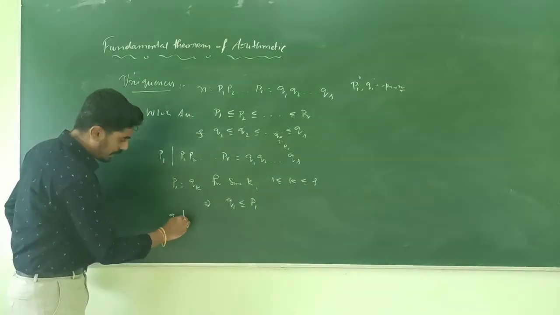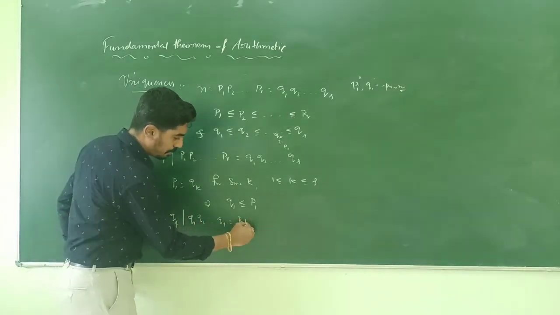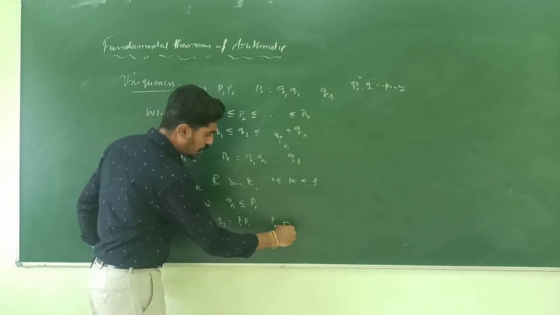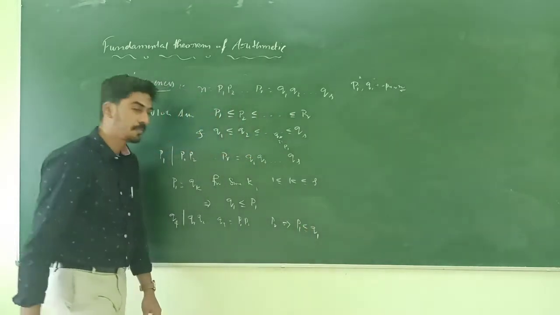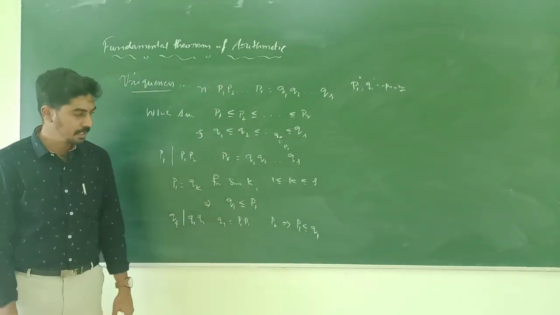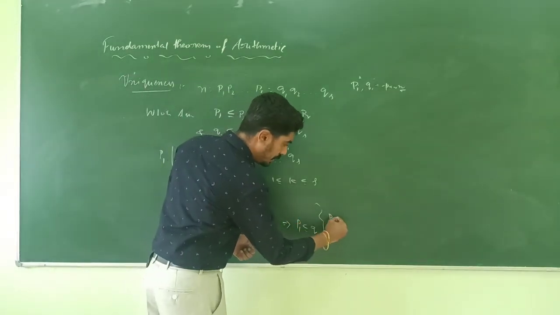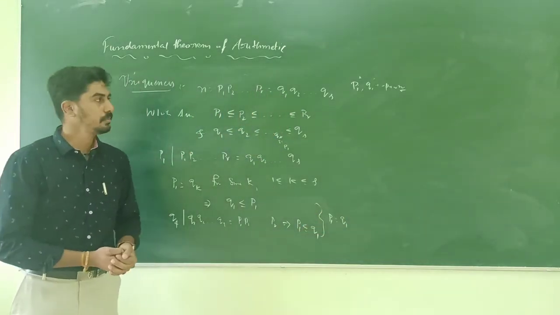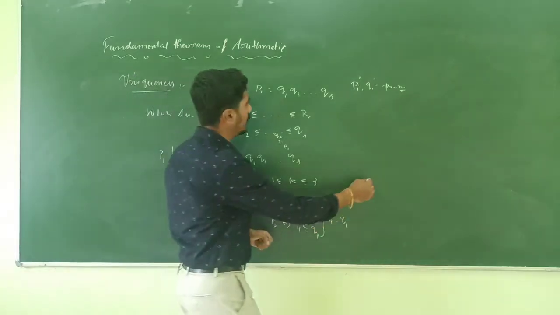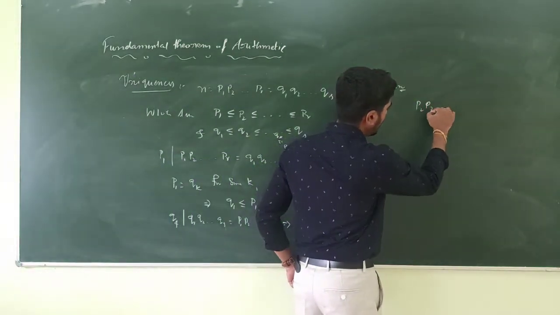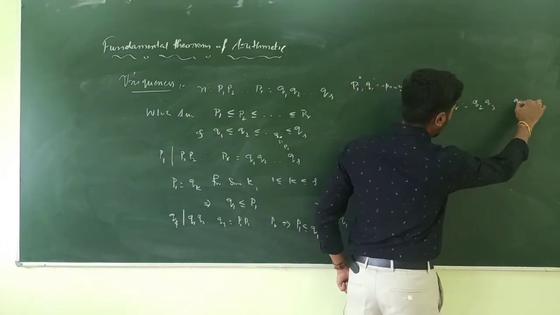Similarly, by considering Q1 dividing Q1, Q2, ..., Qs, which is the same as P1, P2, ..., Pr, we can show that P1 is less than or equal to Q1. Here we have Q1 less than or equal to P1, and P1 less than or equal to Q1. Hence, P1 is equal to Q1. So cancelling P1, Q1 on both sides, we get P2, P3, ..., Pr is equal to Q2, Q3, ..., Qs.